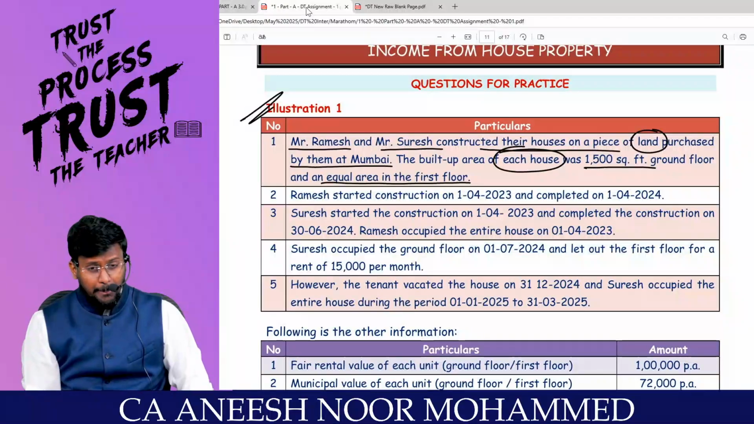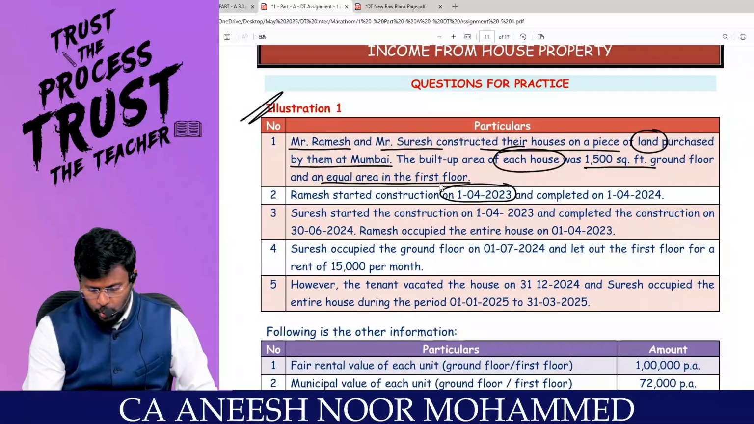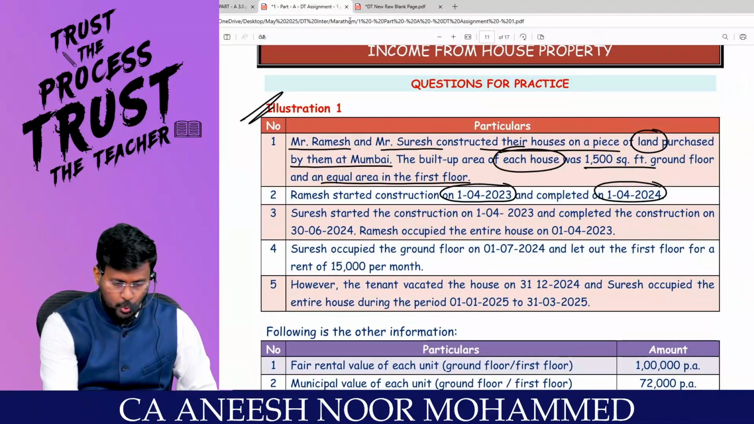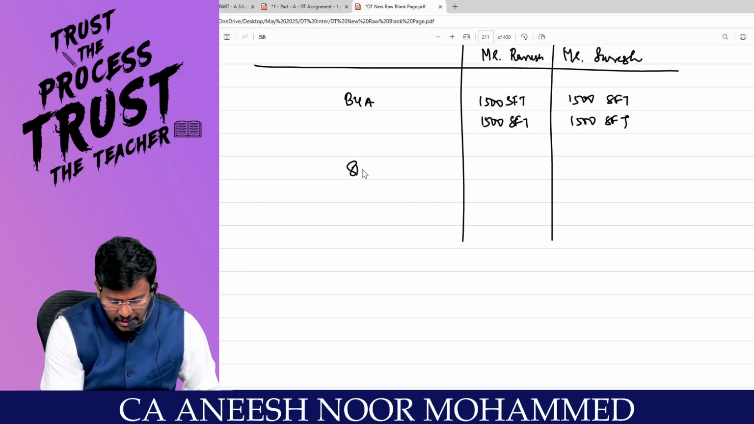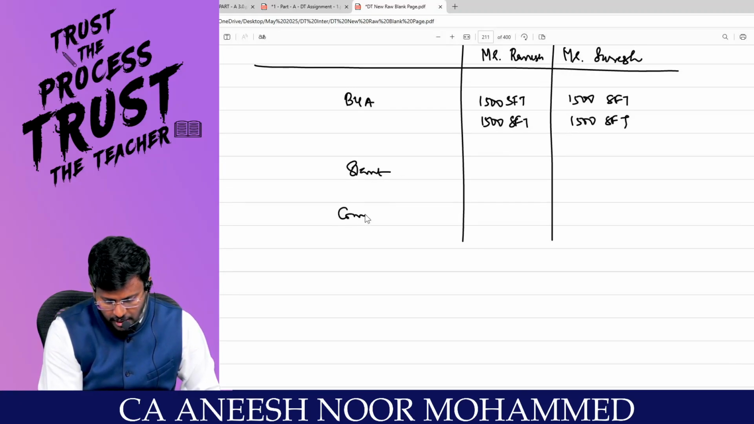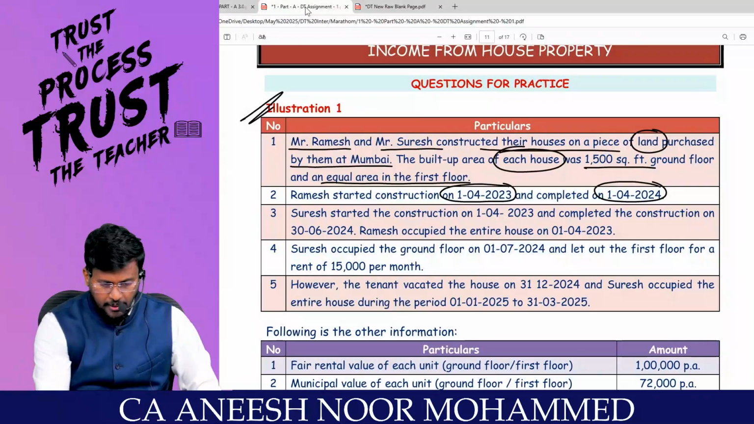Continuing. Ramesh started construction on 1/4/2023 and completed it on 1/4/2024. So the start of the construction and the completion of the construction are given. Ramesh, when did he start?